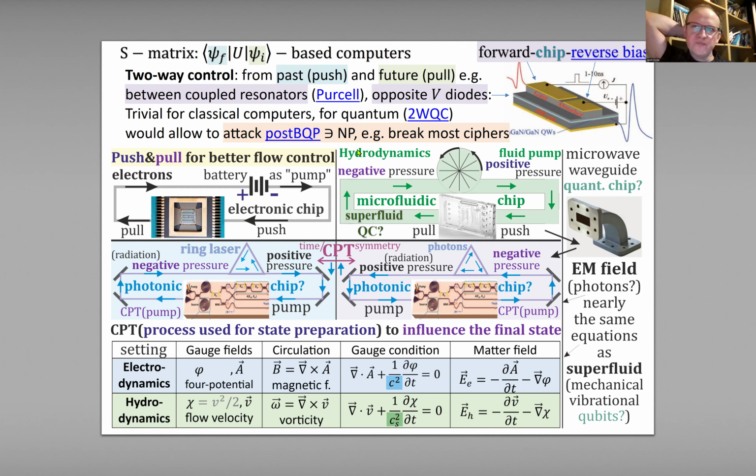So the question is how to get a quantum version of this two-way control, like for electronics. For example, for hydrodynamics, we also have a pump. We both push into and pull from. Yes, we have two-way control from past and future through this chip. So they could start working on superfluid-based quantum computers. If so, just connect it to the pump, and we should get a two-way quantum computer, which in theory is able to break most of the current ciphers. Or if you can do it with hydrodynamics, which is very similar to electrodynamics, maybe you can go to electromagnetism and, preferably, photonics. So the question is how to get a pump for photons.